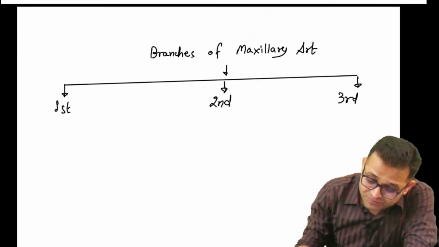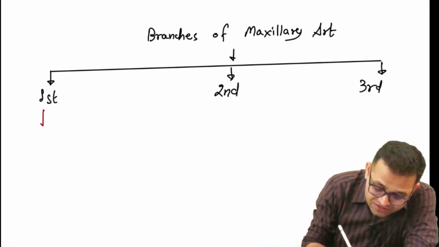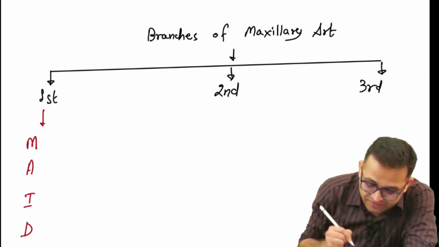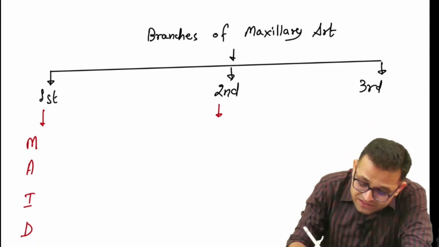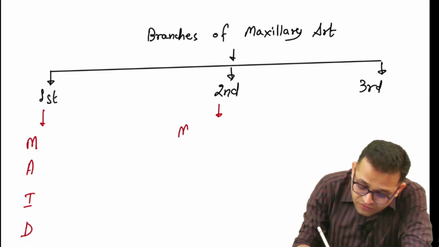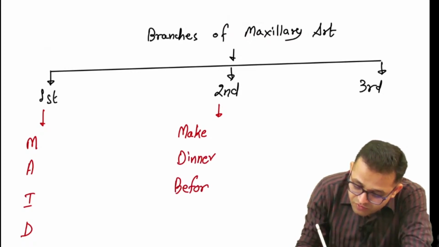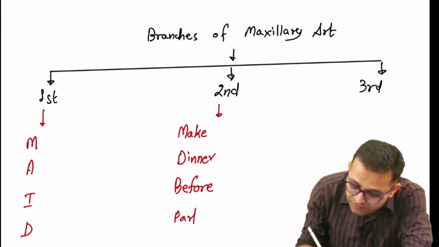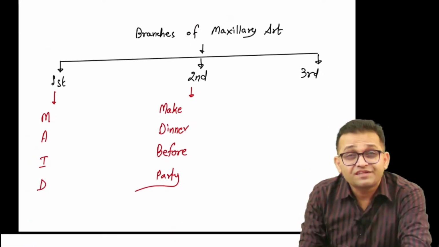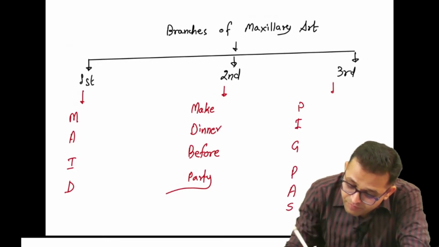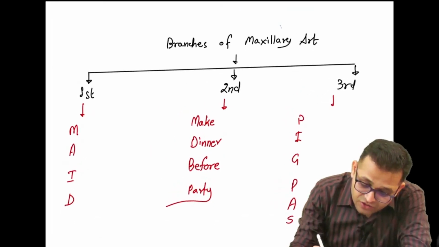So the first part, sir, is giving the branches, in English, MAID. Second part, it is giving the branches, you can remember, make dinner before party. Third part branches, you can say pig pass. So these are your branches.